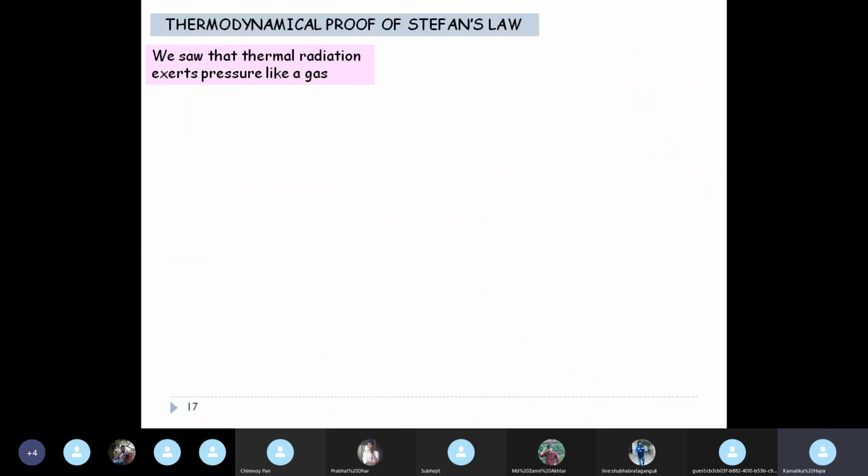Okay, so we went about to prove Stefan's law using thermodynamical consideration, utilizing the fact that we can treat thermal radiation like a gas, because we saw earlier that it exerts pressure, and for diffused radiation enclosed within a chamber, the radiation pressure on walls is just 1/3 of U, the energy density that we saw in our last class. Okay, so it's almost like gas particles enclosed in a chamber where the average pressure on the walls is 1/3 the density. Okay, 1/3 rho, if you remember.